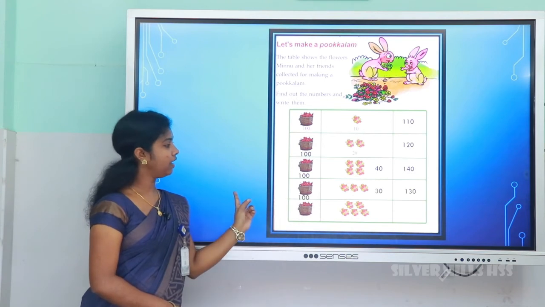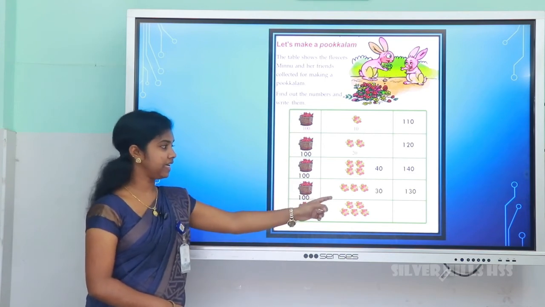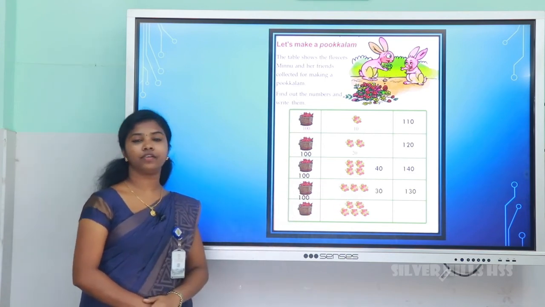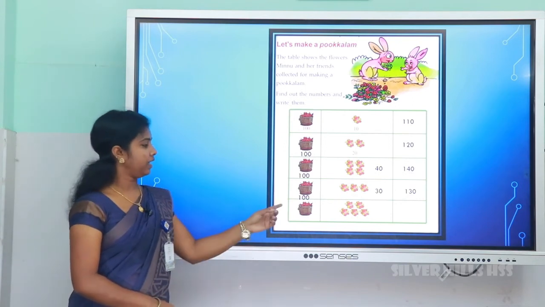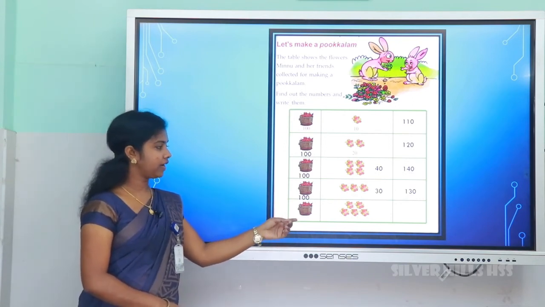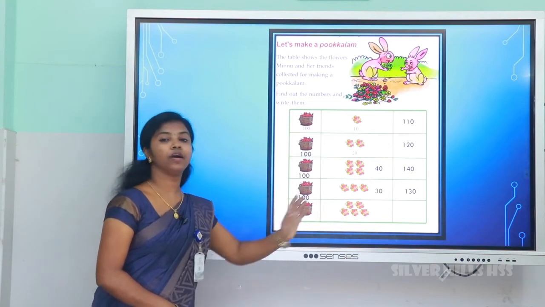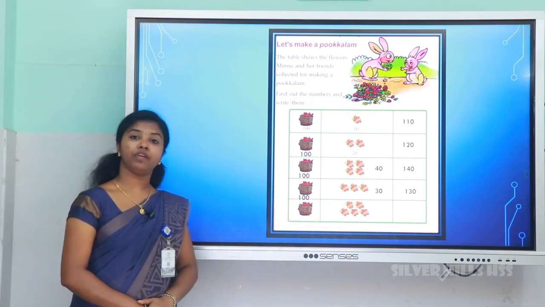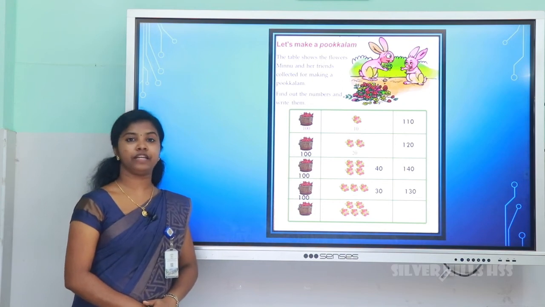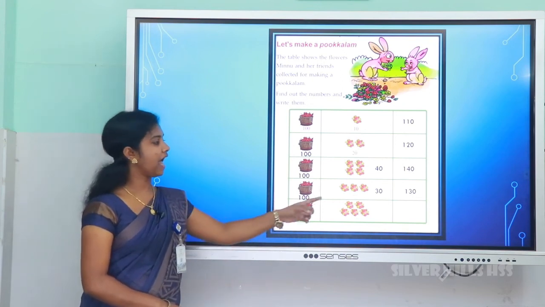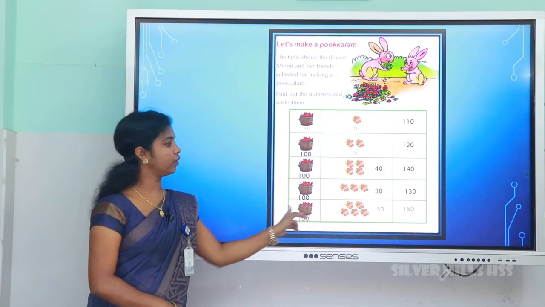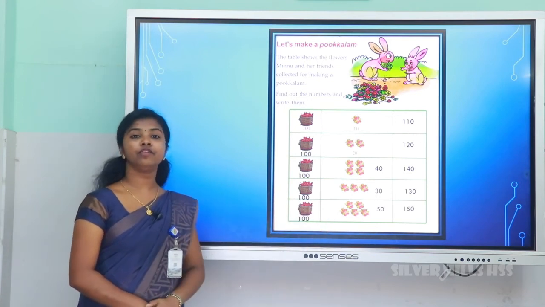So 100 and 3 tens is equal to 130. Next one, 100 and total 1, 2, 3, 4, 5. 5 tens are there. 5 tens is equal to 50. 100 and 5 tens is equal to 150.